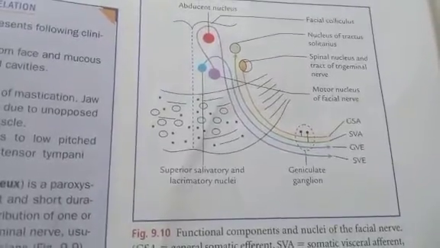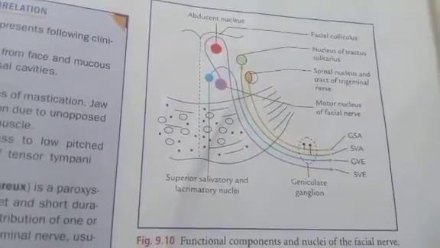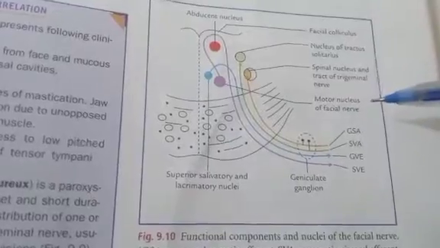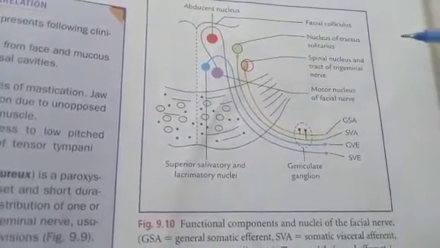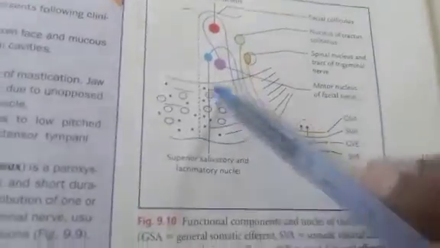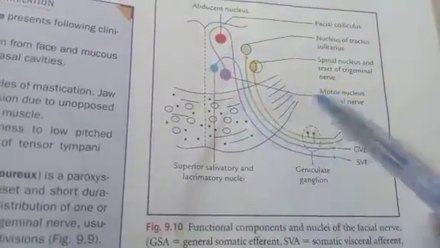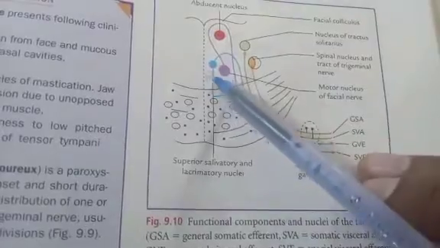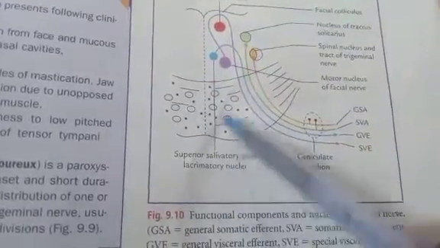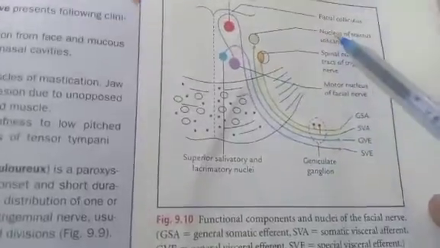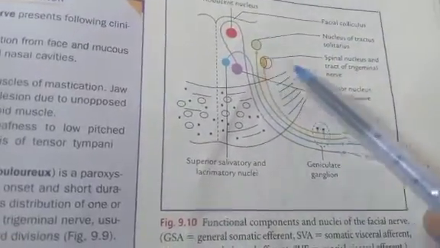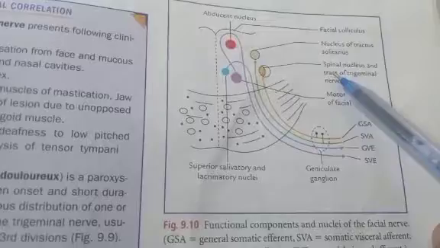Having discussed the functional components of the facial nerve, let us now discuss the nuclei of the facial nerve. This diagram shows the main nuclei of the facial nerve, which are the motor nucleus, superior salivatory and lacrimatory nucleus, nucleus of tractus solitarius, and spinal nucleus of trigeminal nerve.